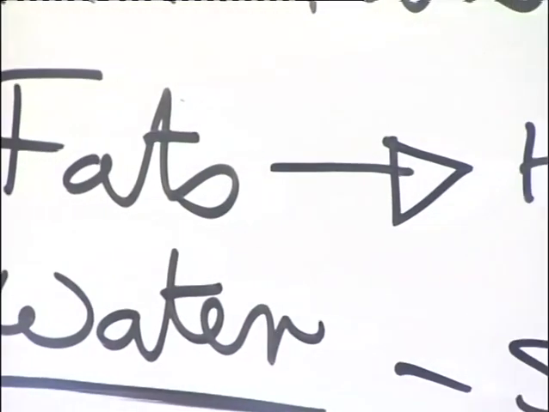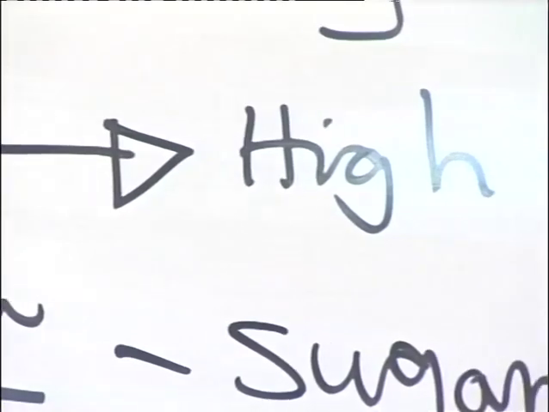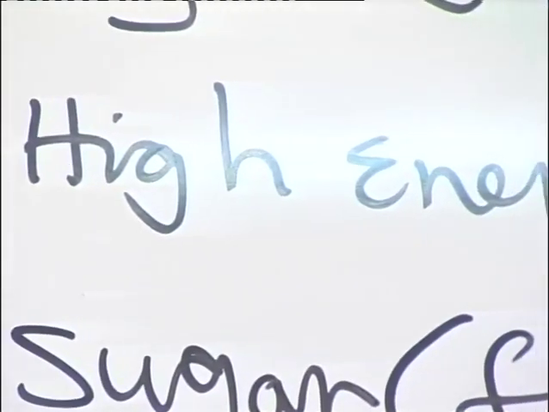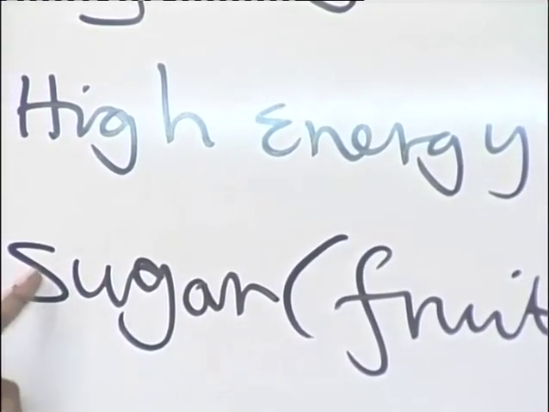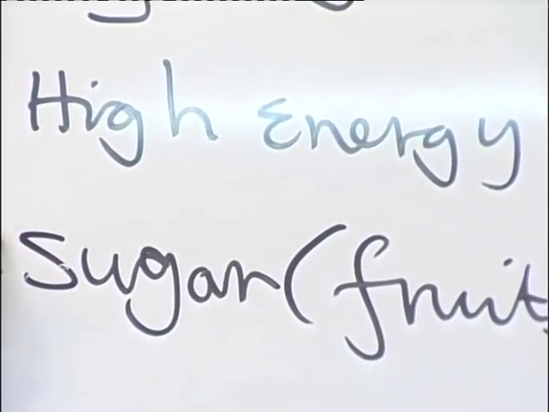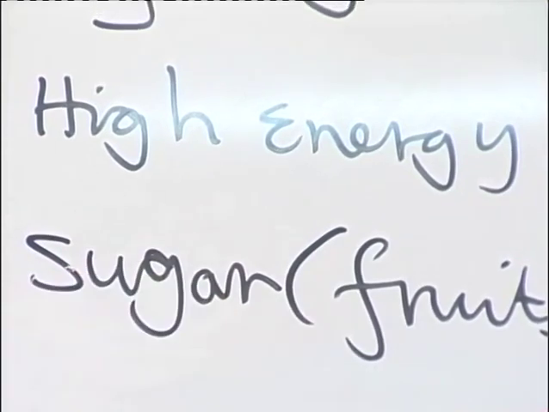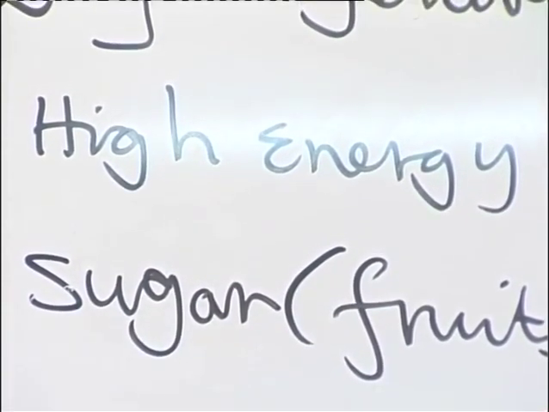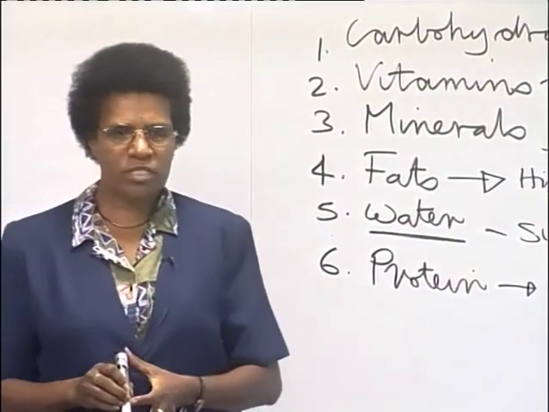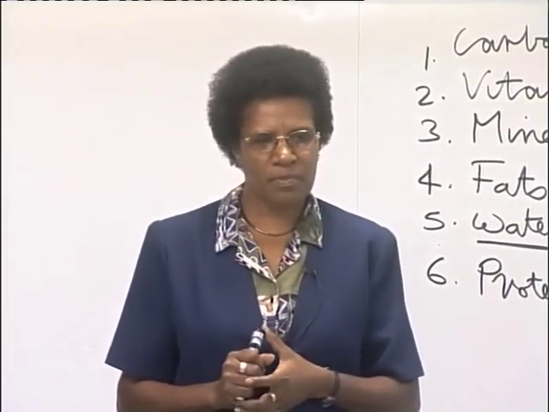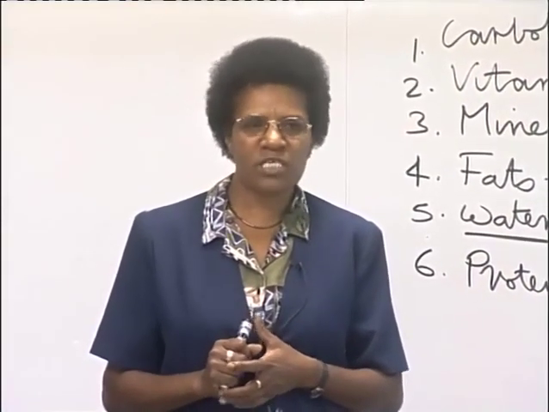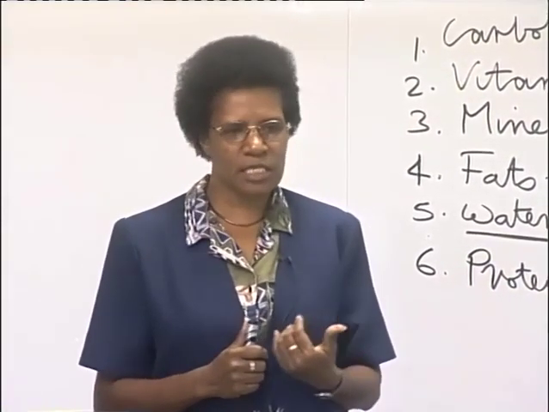And we have another nutrient that is water. Water, we get a lot of it from the food group fruits. Now, how about protein? The nutrient protein, which food group does it belong to? Or which foods in which food group contain the nutrient protein? Protein food.